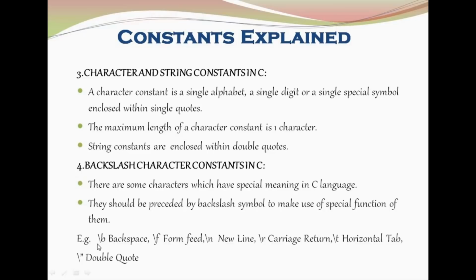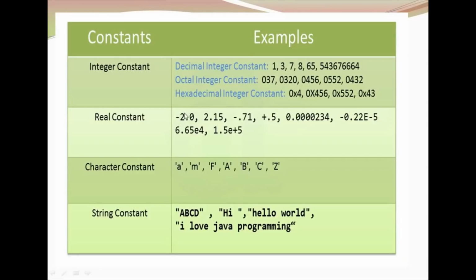Backslash character constants means backslash characters: backslash b, backslash f, backslash n, backslash r. These are the backslash character constants. Each and everything has a separate function. When you write backslash b, it will create a backspace. Backslash n means it will create a new line. These are all the backslash character constants. So this is the example of constants.